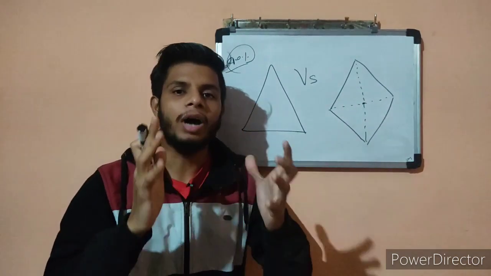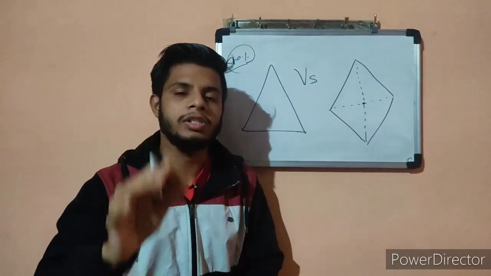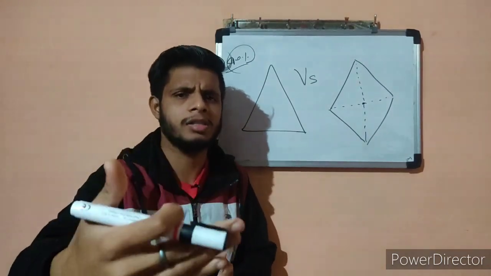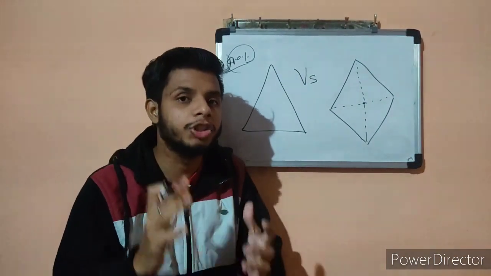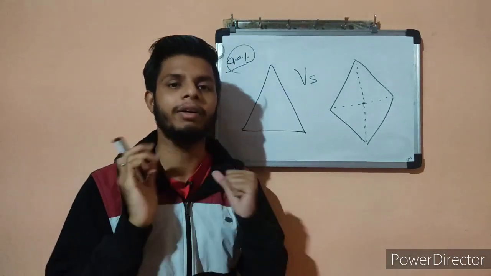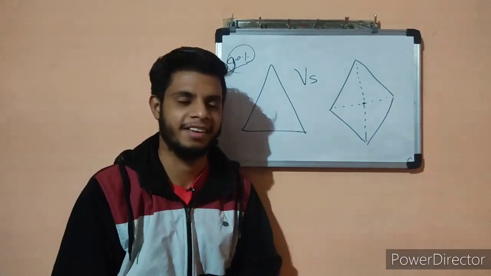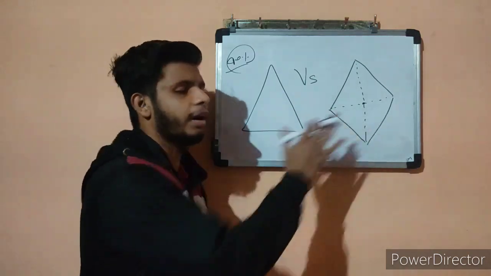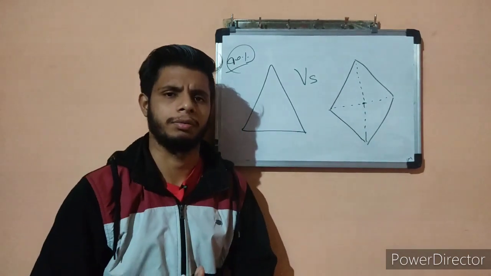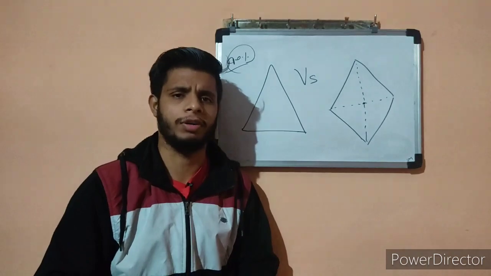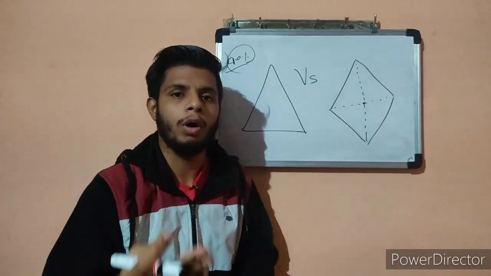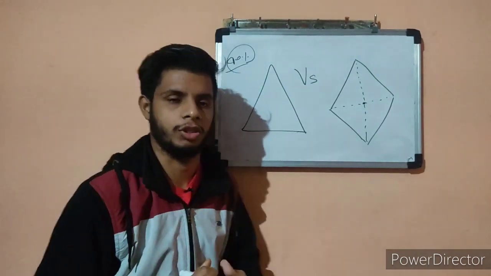Okay, so I'll give you the answer also, and what the wrong answer was. Whatever answer the professionals have given, I will share that also, and what is the actual difference that exists between them. Okay, so let's get started. So guys, first of all, fire triangle and fire tetrahedron. Let's go to the wrong answer first, which was given by a lot of professionals. Maybe you are also with that answer. So let's rectify that first.